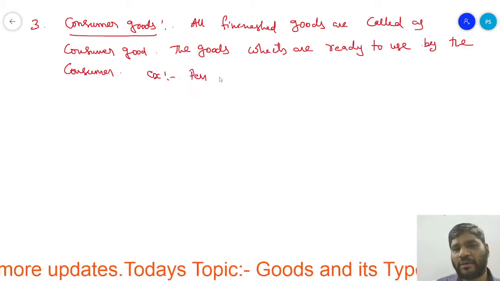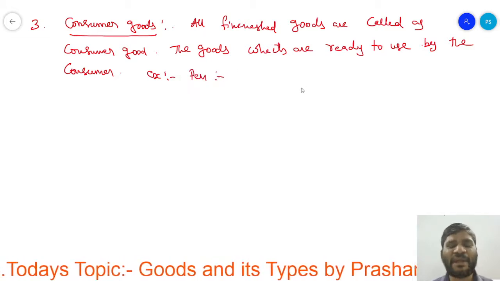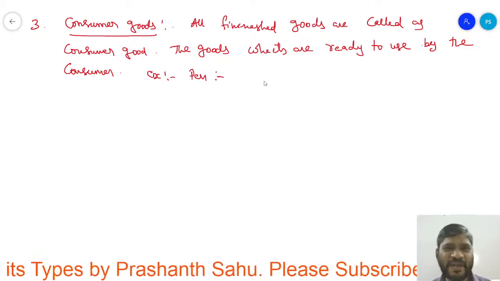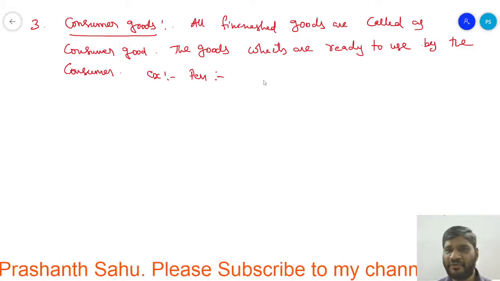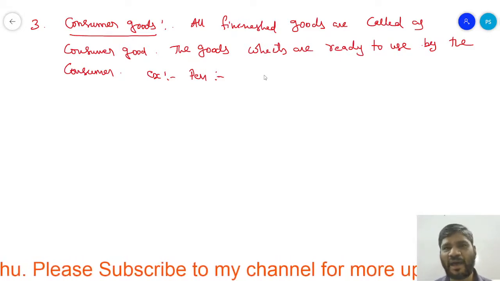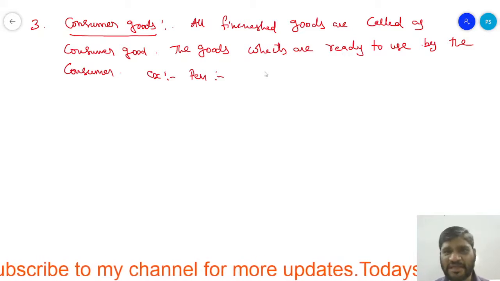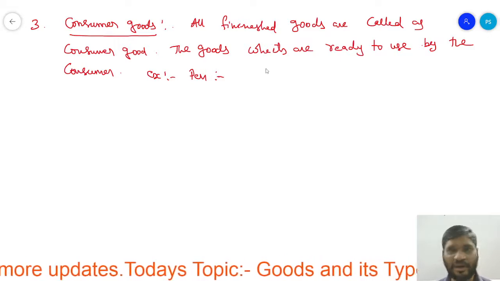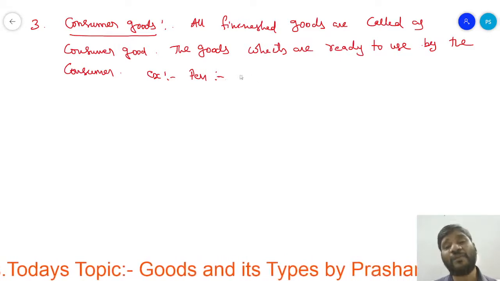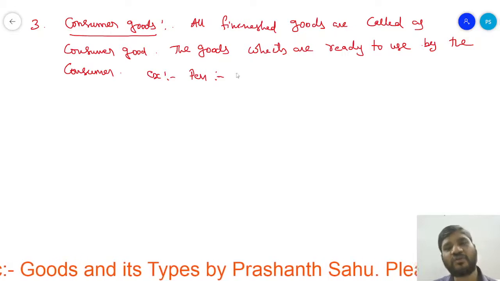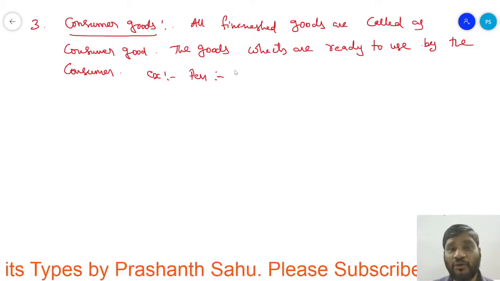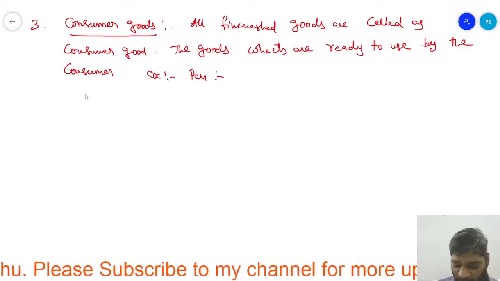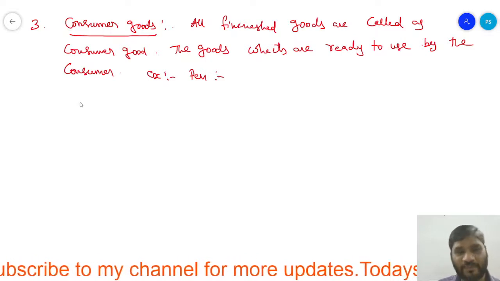For example, a pen. Directly the pen is available in the market. Do you purchase the body of the pen at one place, the cap at one place, the refill at one place? We don't purchase like that. Like in the same way, a car. Do we purchase the body at one place, the engine from one place, and seats from one company? No, no. The goods which are readily available to use, those we used to call consumer goods. So again, the consumer goods are divided into two types.